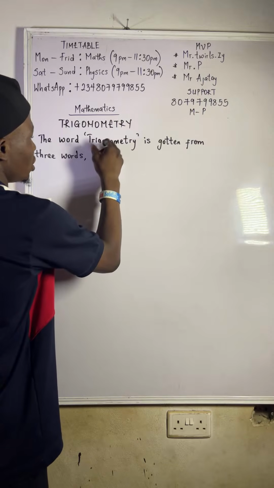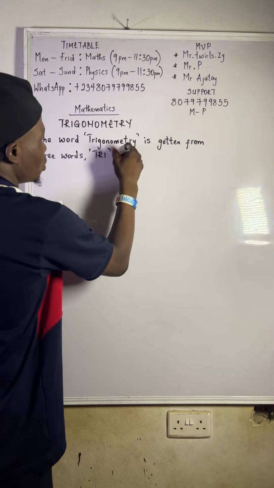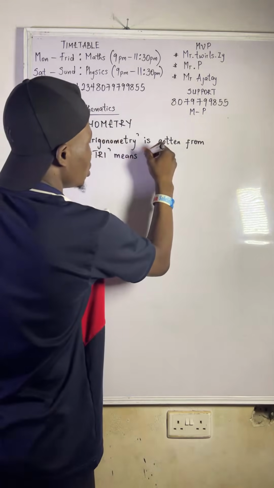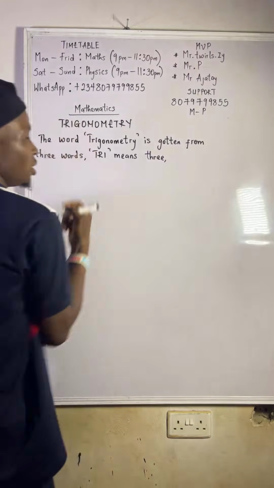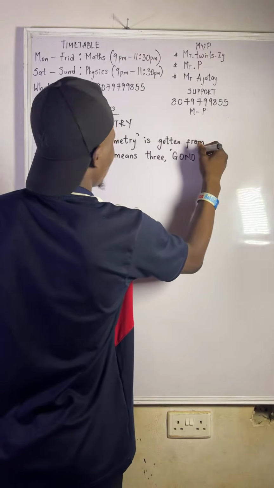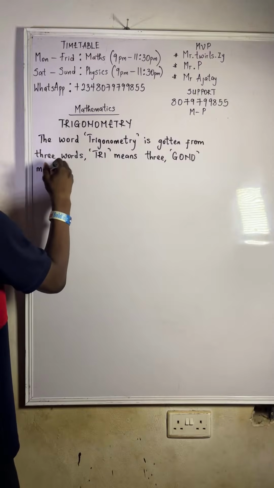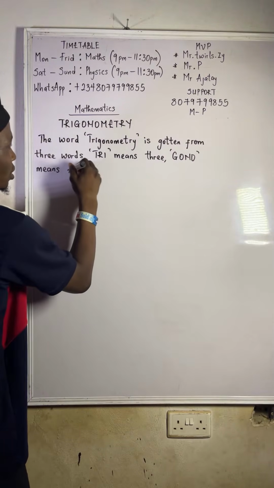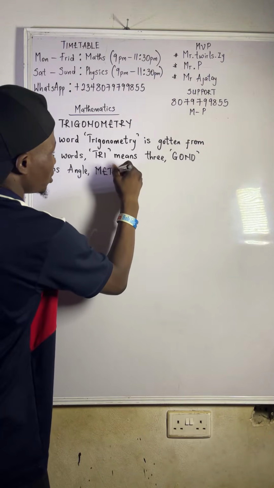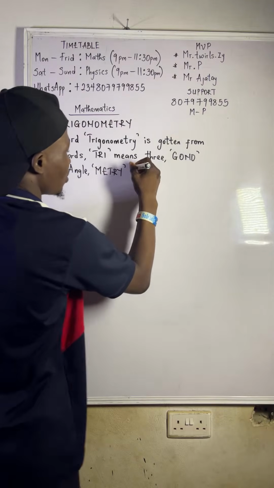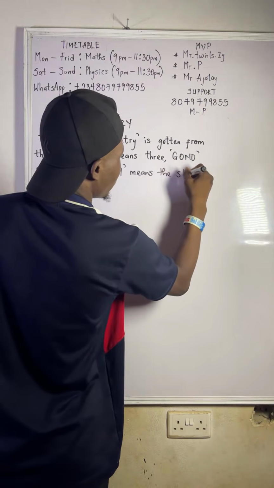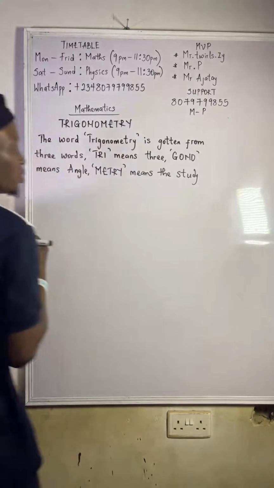Now, what are the words? Tri means three. Then what does the word gono mean? Gono means angle. Then metry means the study of triangles.